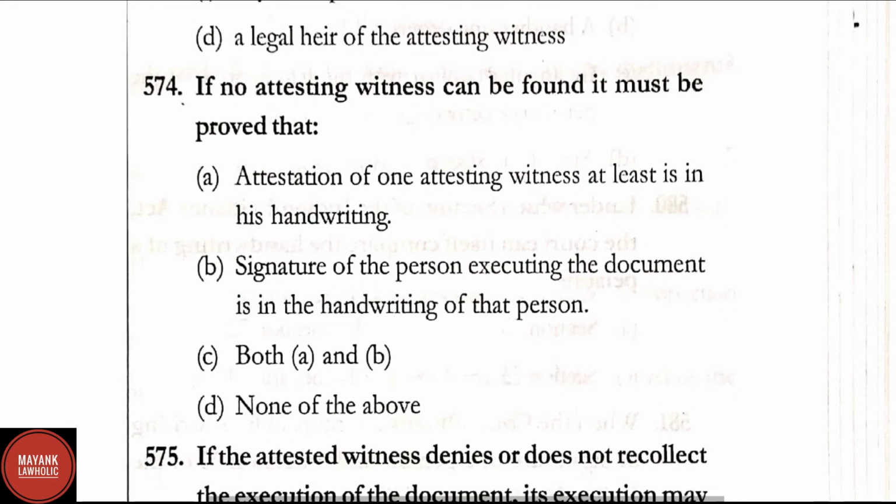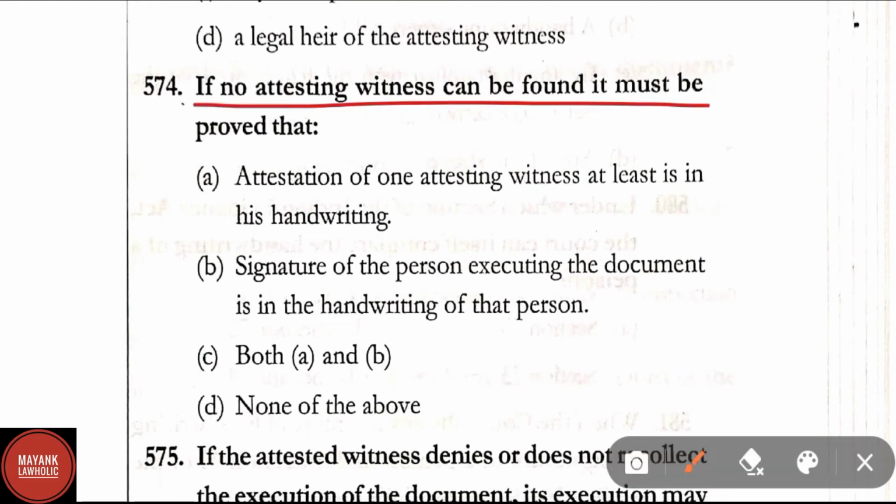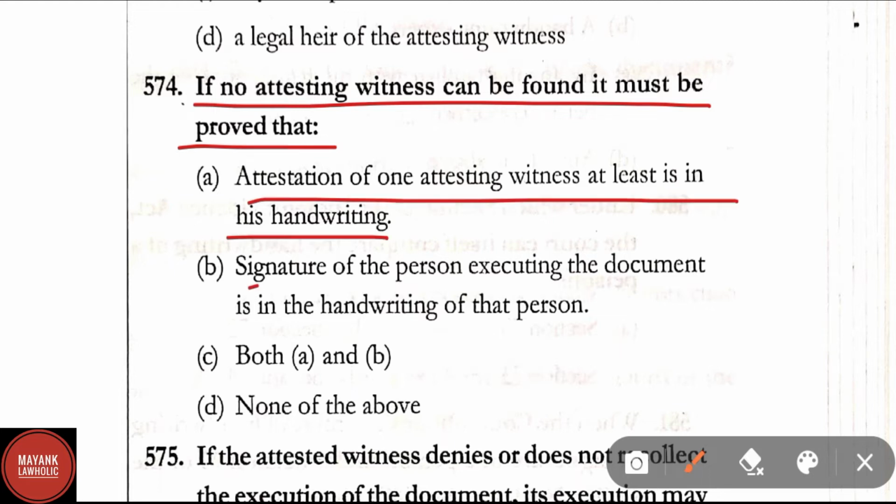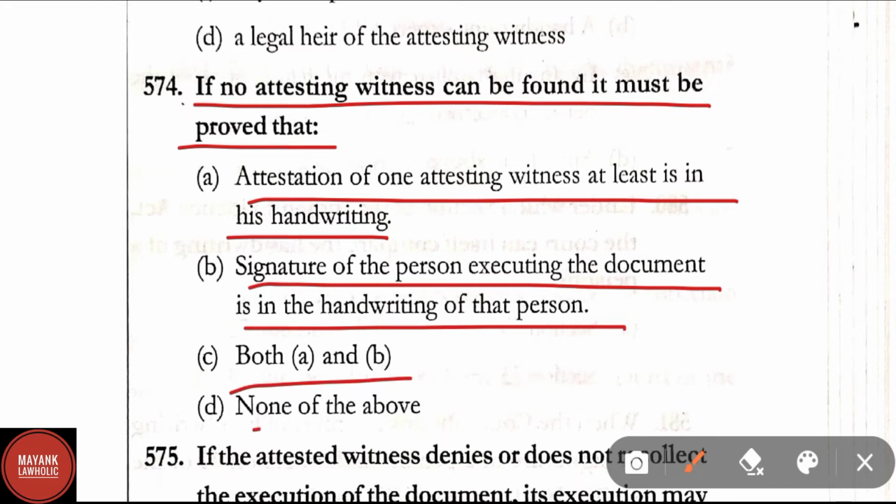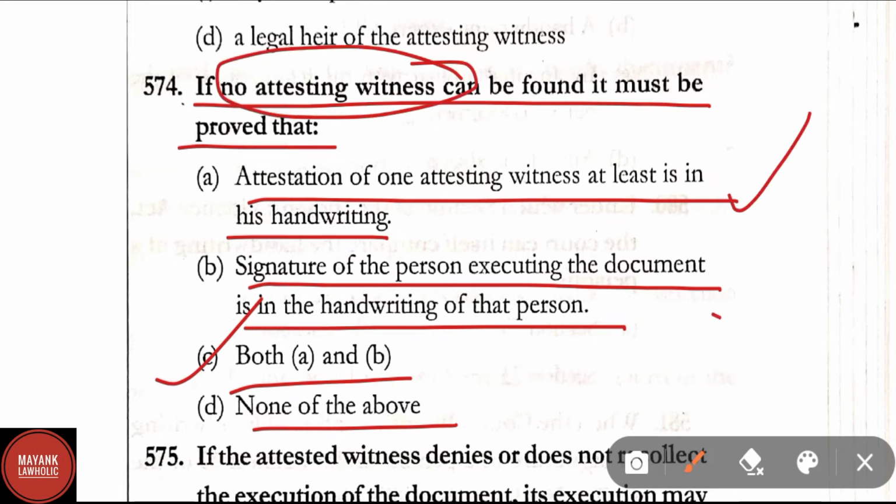Question number 574. If no attesting witness can be found, it must be proved that attestation of one attesting witness at least is in handwriting, signature of the person executing the document is in the handwriting of that person, both A and B, none of the above. Here the correct answer is option C, that is both A and B. If no attesting witness can be found, it must be proved that attestation of one attesting witness at least is in handwriting, and the signature of the person executing the document is in the handwriting of that person.